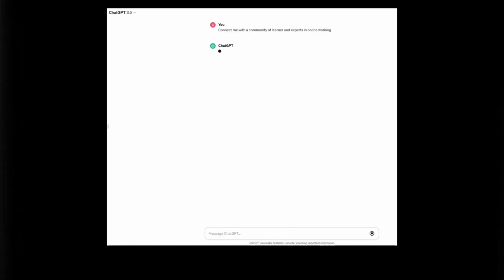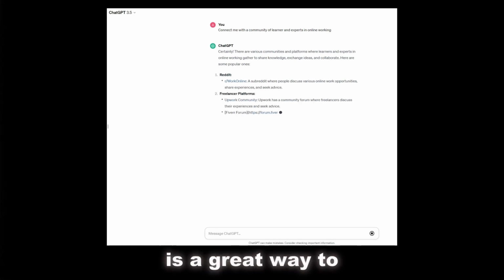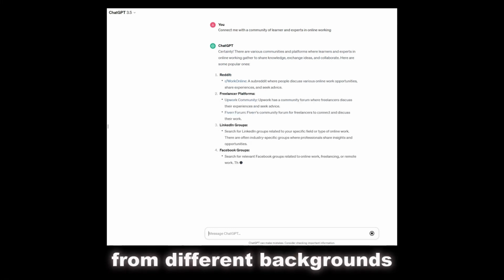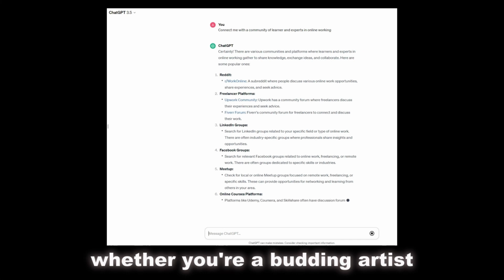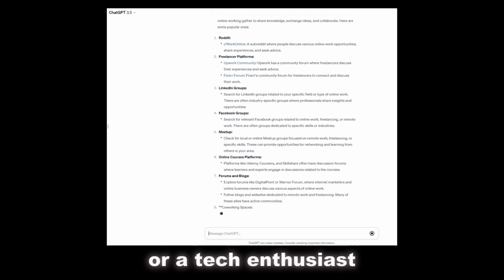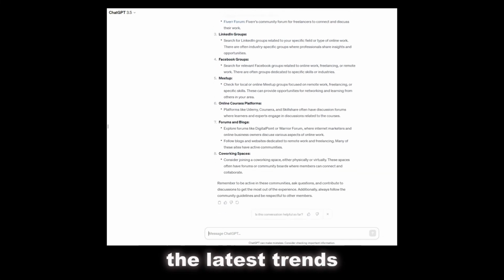Finally, the chatbot's capacity for social interaction is tapped in the connection with others prompt. By clicking the button labeled "Connect me with a community of learners and experts in topic," you'll be given access to a wealth of online resources. This prompt is a great way to bring together people from different backgrounds. Whether you're a budding artist looking for a community or a tech enthusiast wanting to talk about the latest trends,